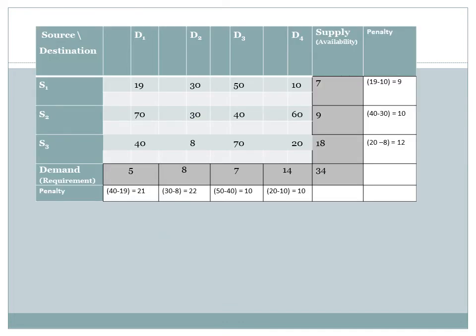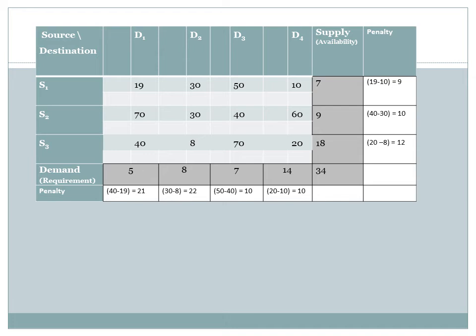Again considering the same problem. Now here I have added a row as well as a column for penalty. Every time we calculate the penalties, we need to add a row and column for the penalty. Now looking at how to calculate the penalty. The first column contains the cost terms as 19, 70 and 40. The lowest one is 19 and second lowest is 40. The difference between 40 and 19 is 21. So 21 becomes the penalty for not allocating at 19 and allocating at 40.